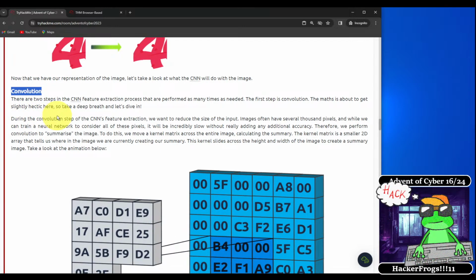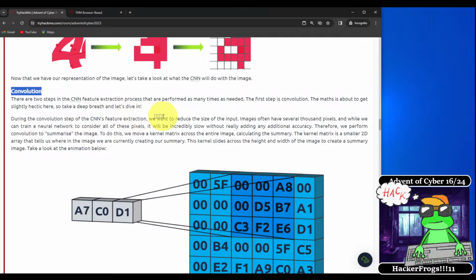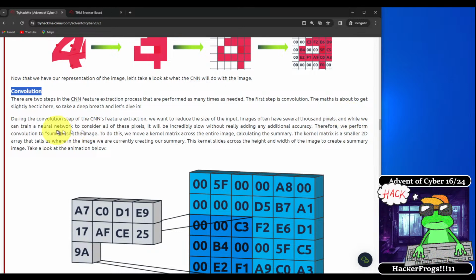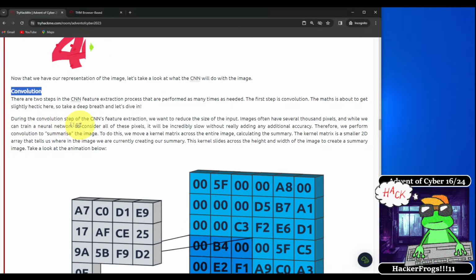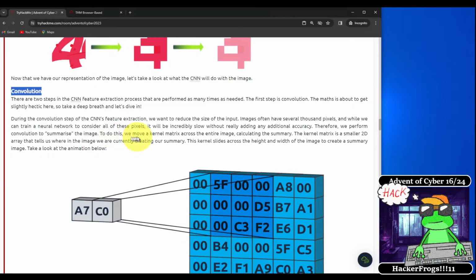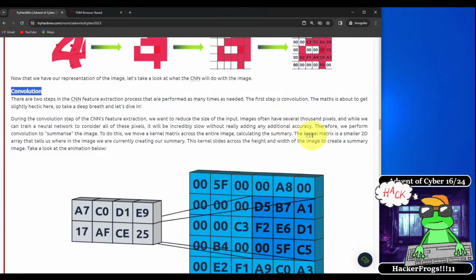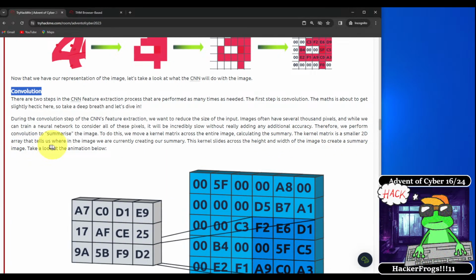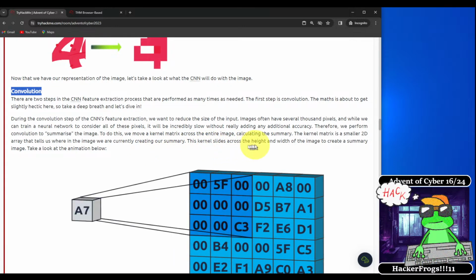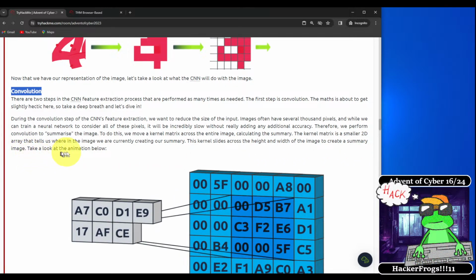There are 2 steps in the CNN feature extraction process that are performed as many times as needed. The first step is convolution. The maths are about to get slightly hectic here, so let's take a deep breath and dive in. During the convolution step of the CNN's feature extraction, we want to reduce the size of the input. Images often have several thousand pixels, and while we can train a neural network to consider all of these pixels, it will be incredibly slow without really adding any additional accuracy. Therefore, we will perform convolution to summarize the image.